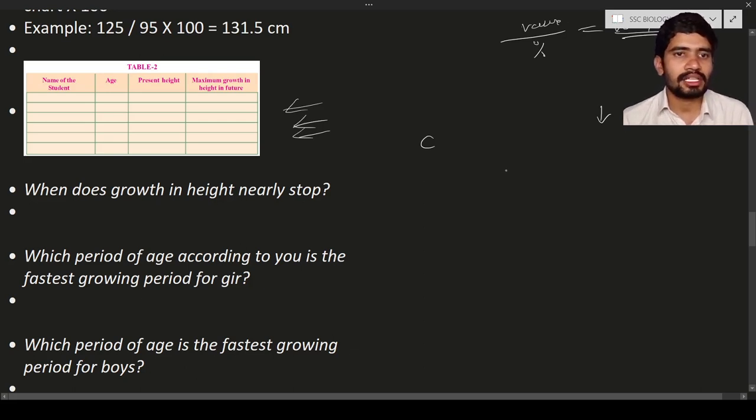So next is, when does the growth in height nearly stop? The growth nearly stops at 22 years of age or 20 years of age. Which period of age, according to you, is the fastest growing period? The fastest growing period is between 10 to 19 years of age. This is the normal age, which means you are going to grow much faster in this age. So below around 15 years of age will be the fastest growing period for the boys.